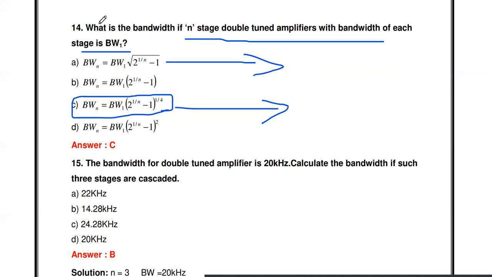Okay, so similar to single tuned, if we use more number of stages, the bandwidth also decreases. But here it is 2 to the power 1 by n minus 1 to the power 1 by 2 for single tuned, but here it is 1 by 4. Okay, that is the difference.